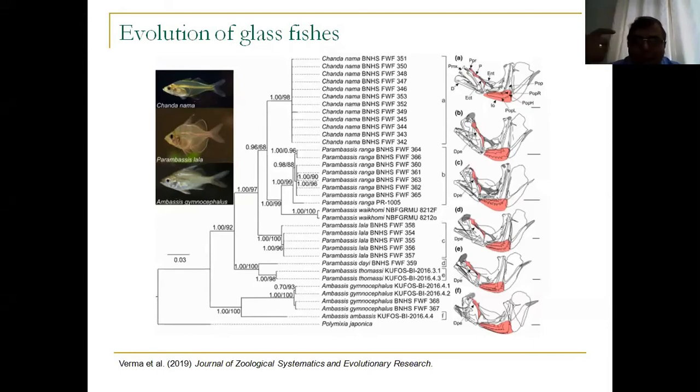So when you look at integrated taxonomy, you can give new information. So what we think is this is a case of divergent evolution where Chanda nama, which is actually a part of Parambasis itself, showed this weird jaw structure, which was driven by its ecological niche, which is eating scales of other fishes.